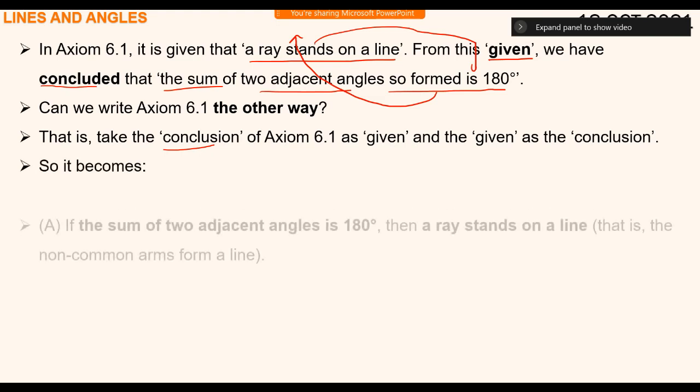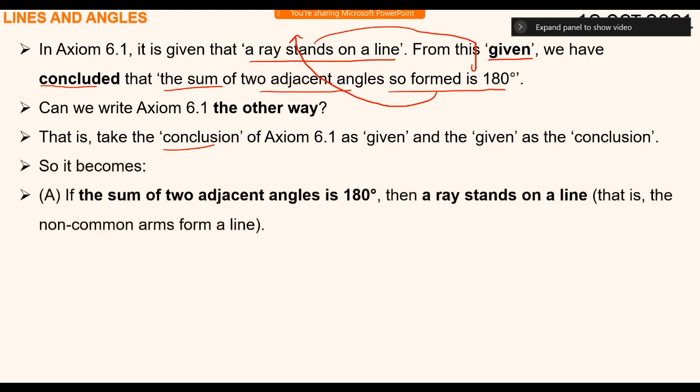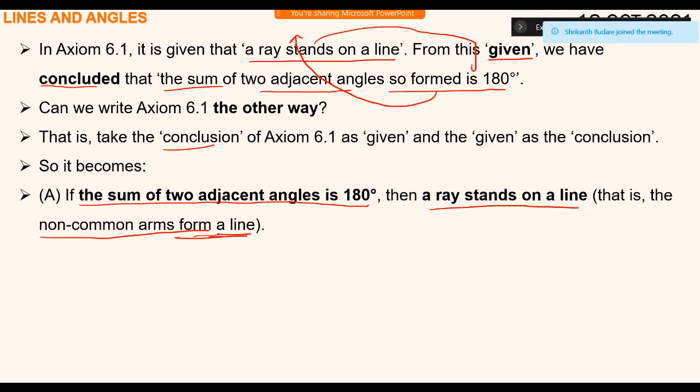So it becomes: if the sum of two adjacent angles is 180 degrees, then a ray stands on a line. That is, the non-common arms form a line. A ray stands on a line is that way.